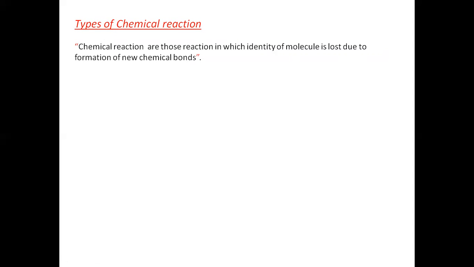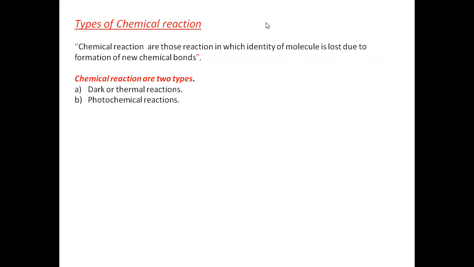Means in any chemical reaction, some of the old bonds are broken down and some of the new bonds are formed. Due to this, the identity of one molecule is lost and we have a new molecule with new characteristics. This is called a chemical reaction.